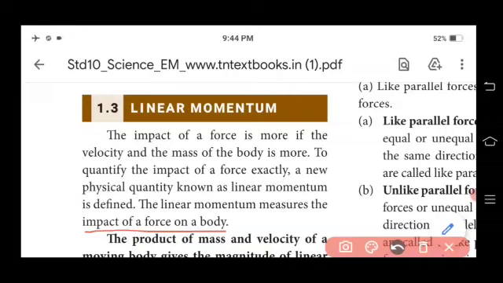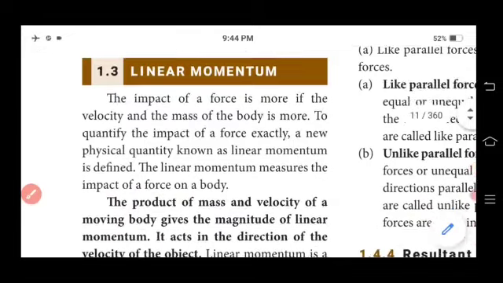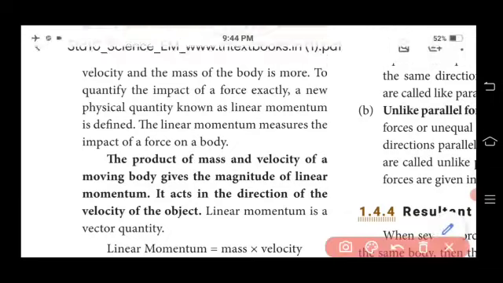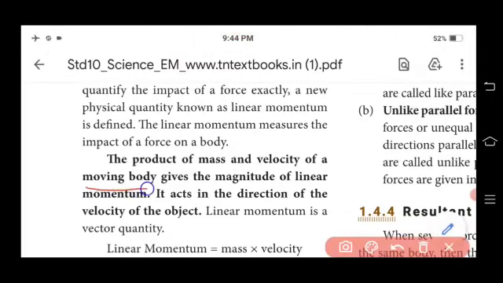And then, a very important definition: the product of mass and velocity of a moving body gives the magnitude, that is the value, of linear momentum.